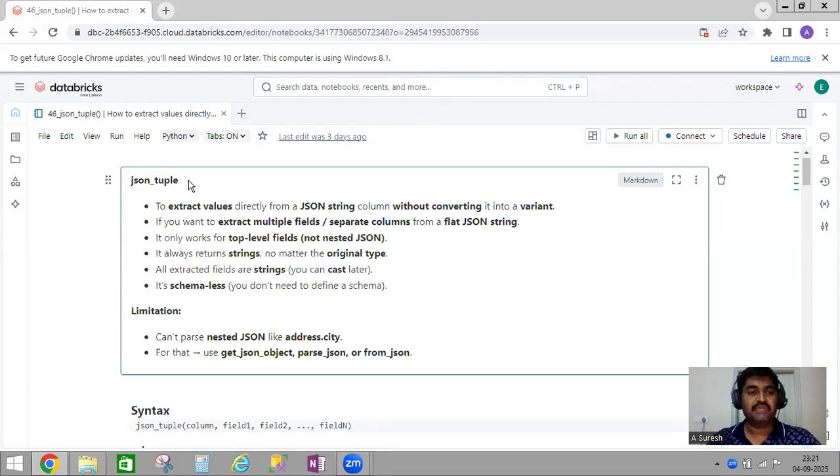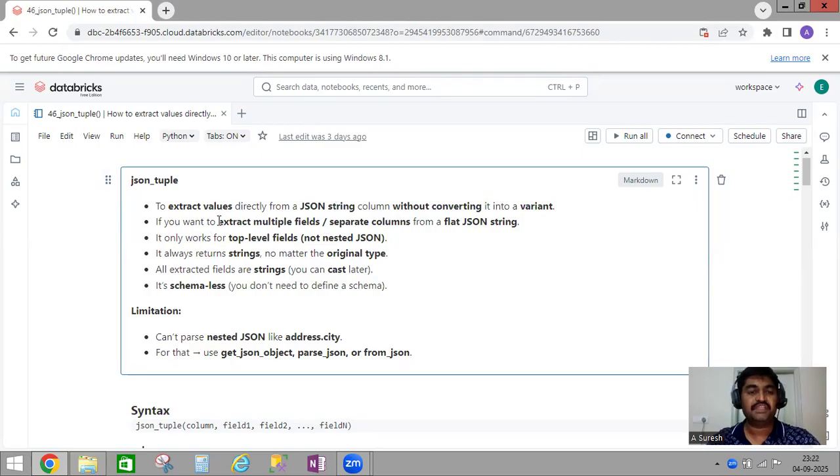This function is mainly used to extract values directly from a JSON string without converting it into either a struct or variant type. Normally, a JSON string is converted into a struct type using from_json. Here, json_tuple lets us directly extract columns from the JSON string without converting into a variant or struct type.